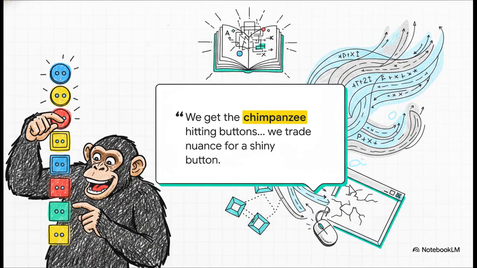You know those colorful screens we're all tapping and clicking all day? Well, the source documentation argues they're actually a technological dead end. There's this amazing quote that really hits the nail on the head. We get the chimpanzee hitting buttons. We trade the nuance of language for the simplicity of a shiny button. Essentially, pointing and clicking kind of reduces us to animals pushing levers for a dopamine hit, right? We end up sacrificing the incredible, deep expressive power of actual human language, leaving our machines to just make fragile, probabilistic guesses about what our true intent really is.